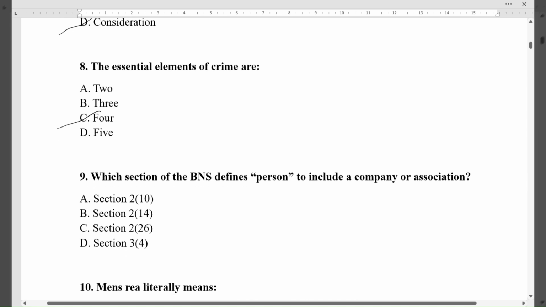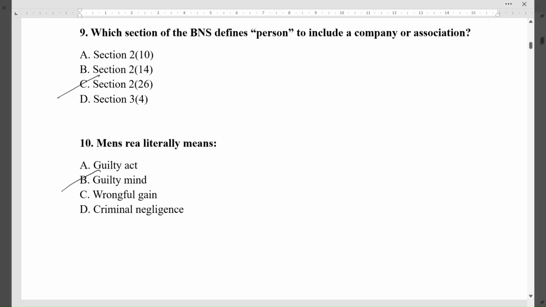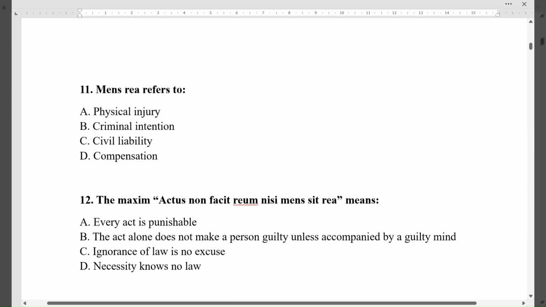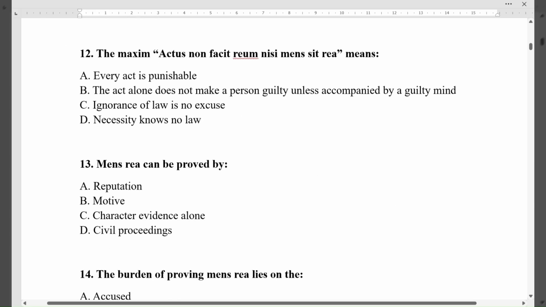Question 9. Which section of the BNS defines person to include a company or association? The correct option is C, Section 2(26). Question 10. Mens rea literally means. The correct option is B, guilty mind. Question 11. Mens rea refers to. The correct option is B, criminal intention. Question 12. The maxim actus non facit reum nisi mens sit rea means. The correct option is B, the act alone does not make a person guilty unless accompanied by a guilty mind.